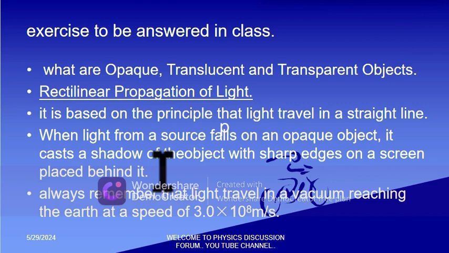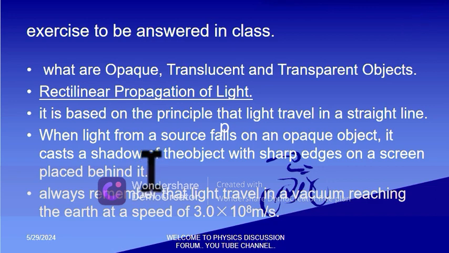We know, and as a believer in light, I believe that light travels in a vacuum, reaching the earth at a speed of 3.0 times 10 raised to the power 8 meters per second. How fast is light? This scenario is always experienced during thunder and lightning.